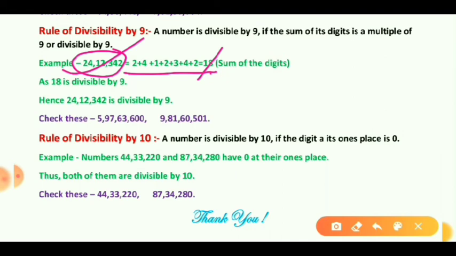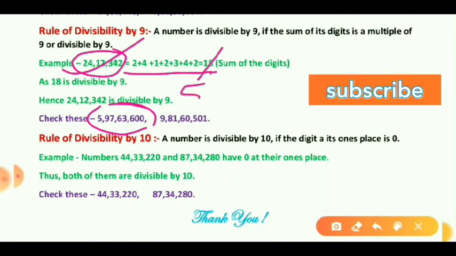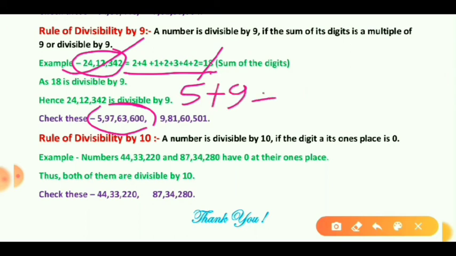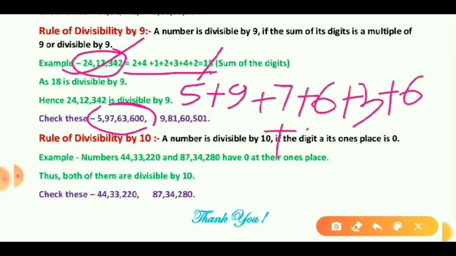Now for practice we have some more questions, that is 5,97,63,600. Let's check whether this number is divisible by 9 or not. For that, we have to add the digits. That is 5 plus 9 plus 7 plus 6 plus 3 plus 6 plus 0 plus 0.